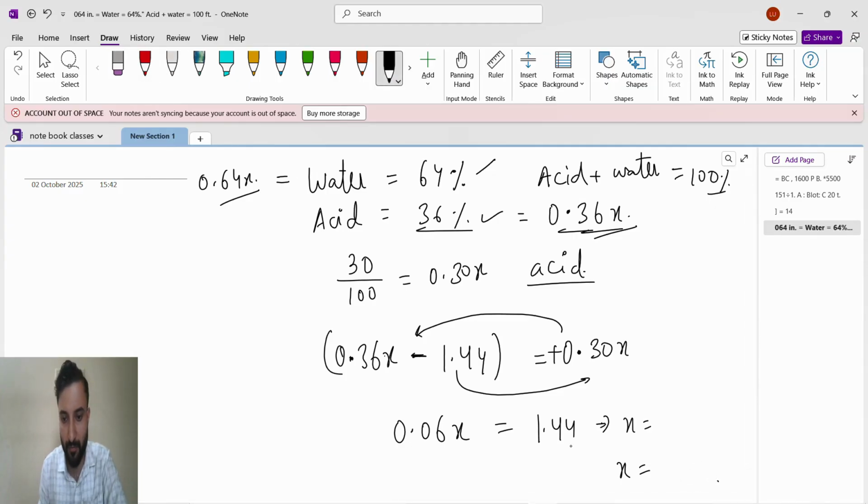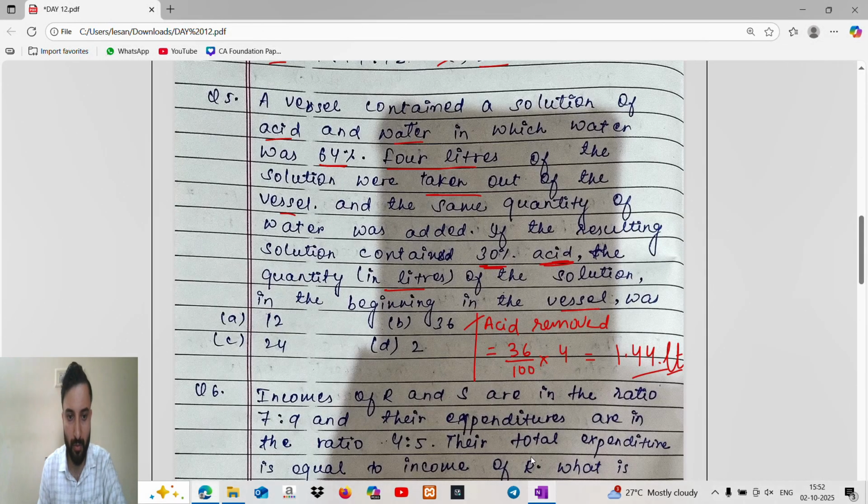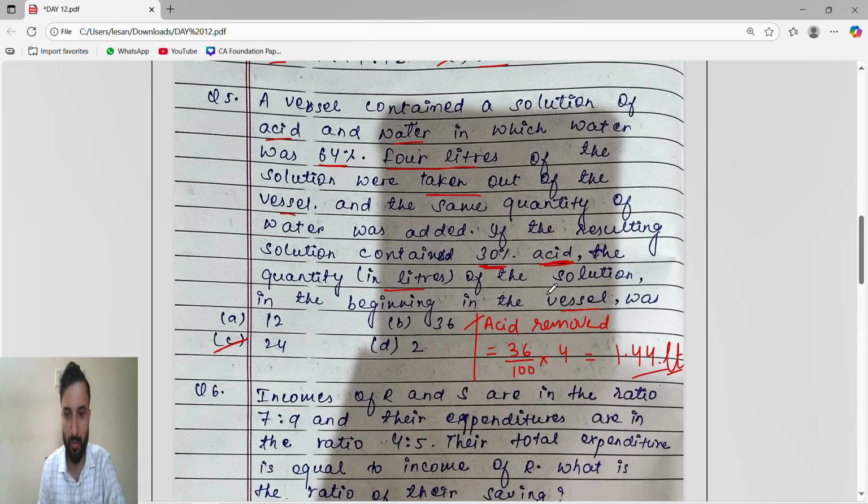So guys, x we have to find means 1.44 divided by 0.06. 1.44 divided by 0.06. चलो रे भैया, 24. X is equal to 24. So the answer is 24, because they said if the resulting solution contains 30% of acid, the quantity in liter of the solution.